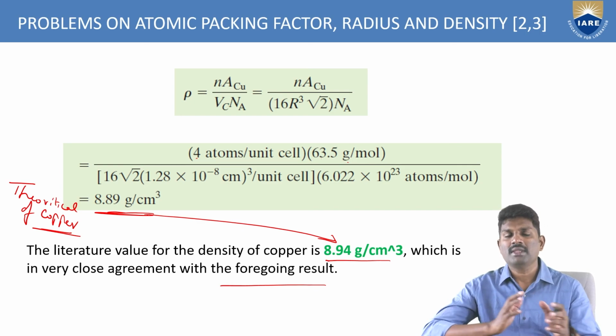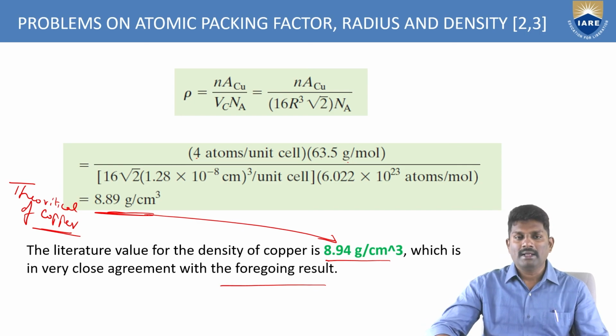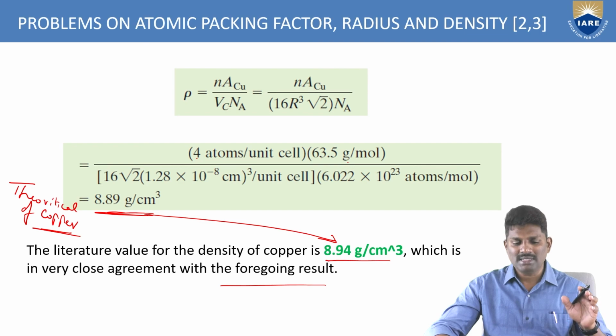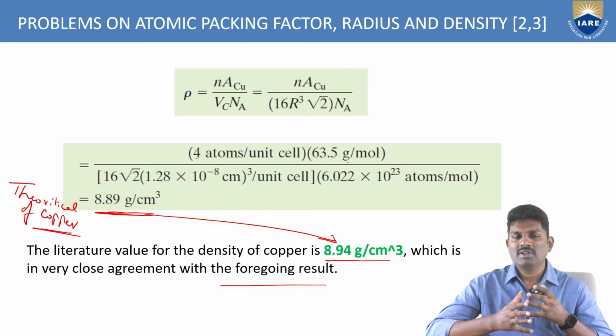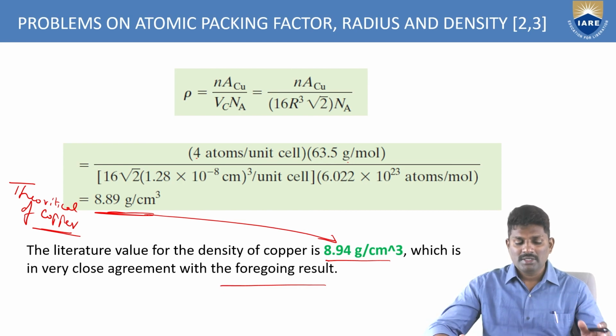This is how you have to compare the density calculations for copper, the theoretical as well as the already measured value. If these two values are very close to each other, then the calculations we have done are correct. So density calculations are very important to find out the properties of any material.